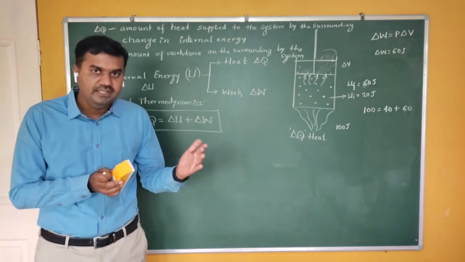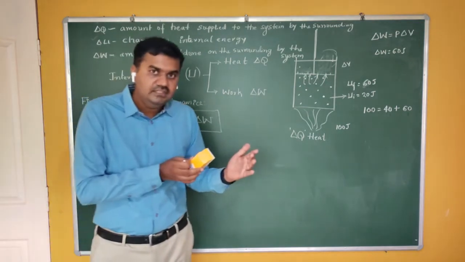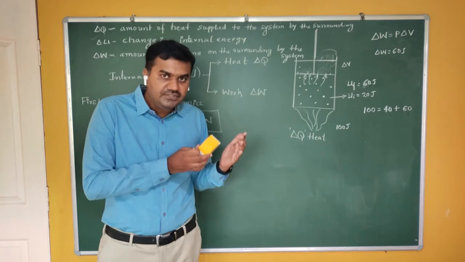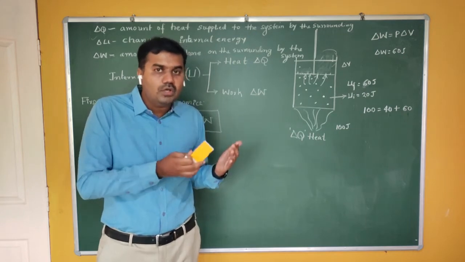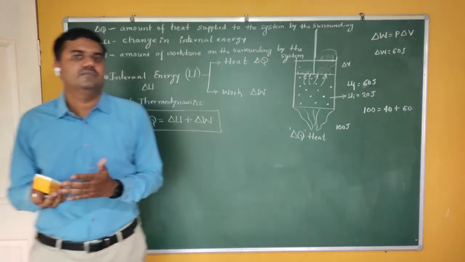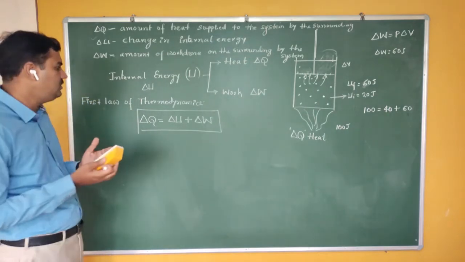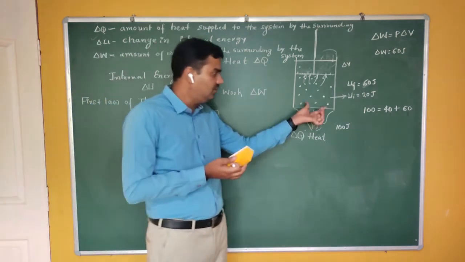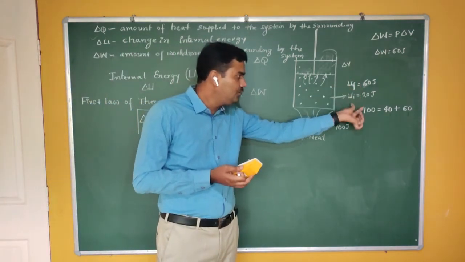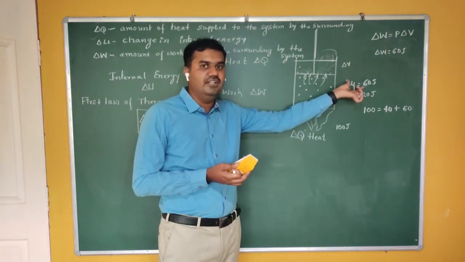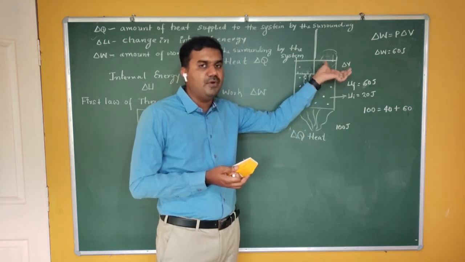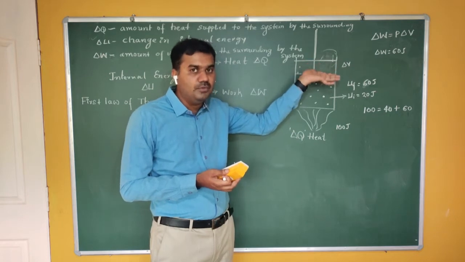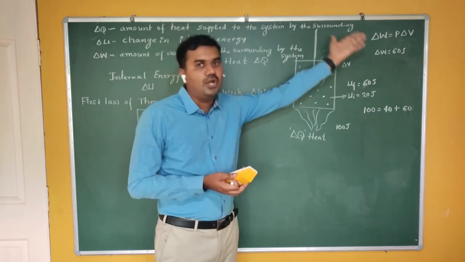So partially there is a change in internal energy, and some amount of energy is used to do work. Are you getting me? So that is nothing but your first law of thermodynamics. The amount of heat given to the system is partially used to increase the internal energy, and the remaining amount of energy is used by the system to do the work on the surroundings.